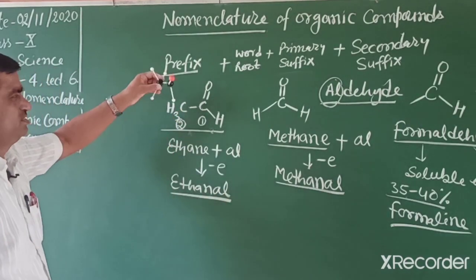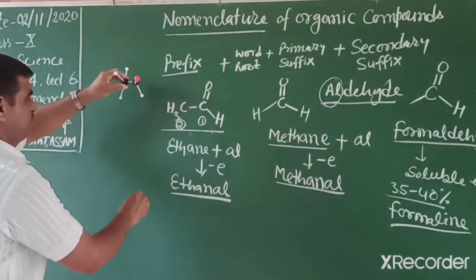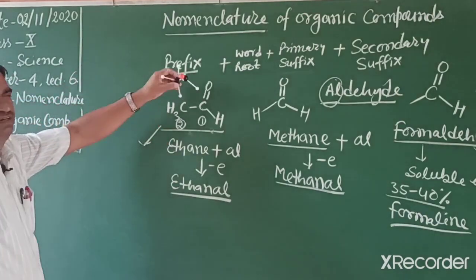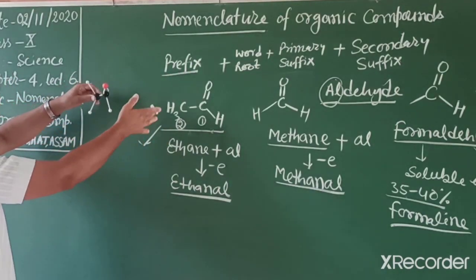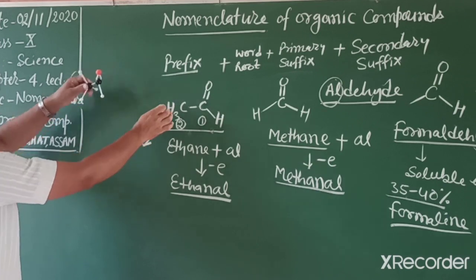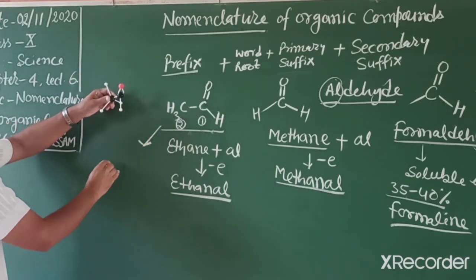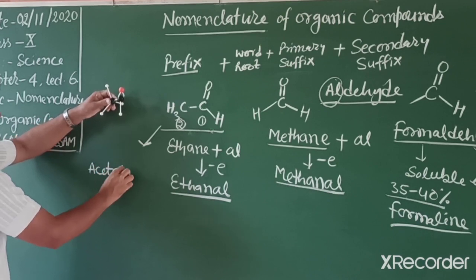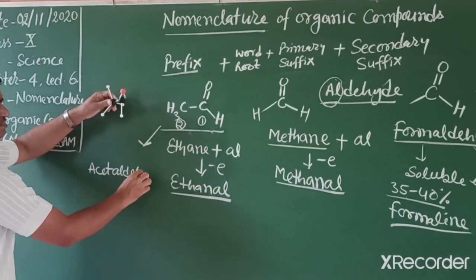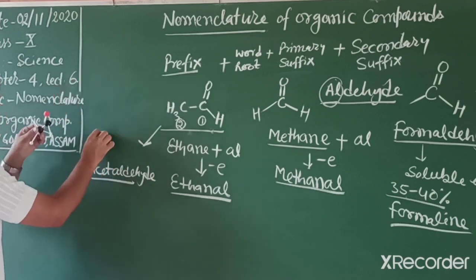But students, its common name is also famous. When you study in 11th class, you learn its common name is acetaldehyde. Acetaldehyde, that is the common name.